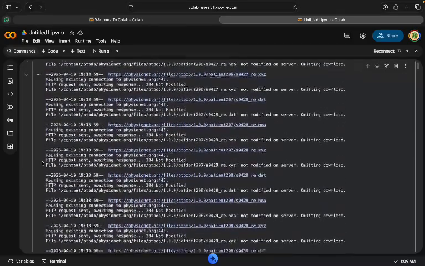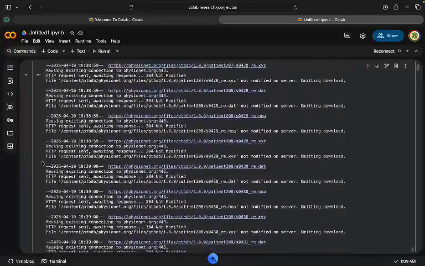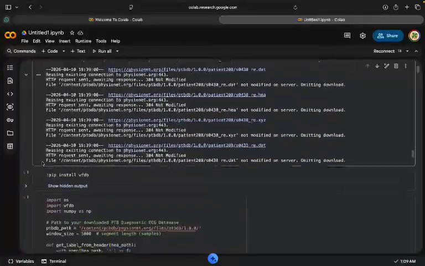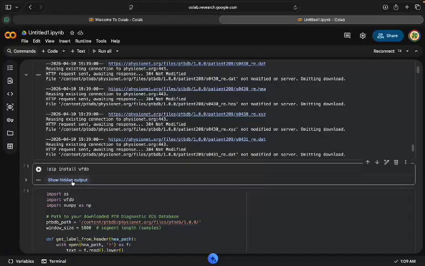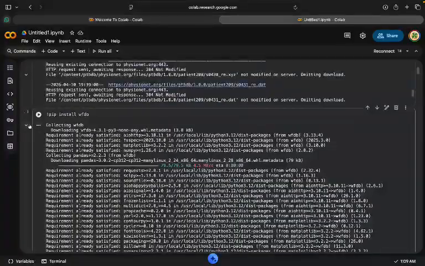This dataset contains real patient ECG recordings with 12 lead signals and corresponding medical annotations. We downloaded the dataset using the WGET command and used the WFDB library to read ECG signals efficiently.